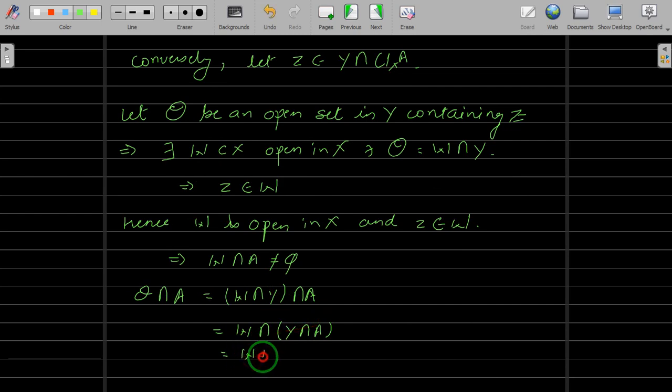So W intersection A, and A is a subset of Y. And what is W intersection A? It is non-empty.